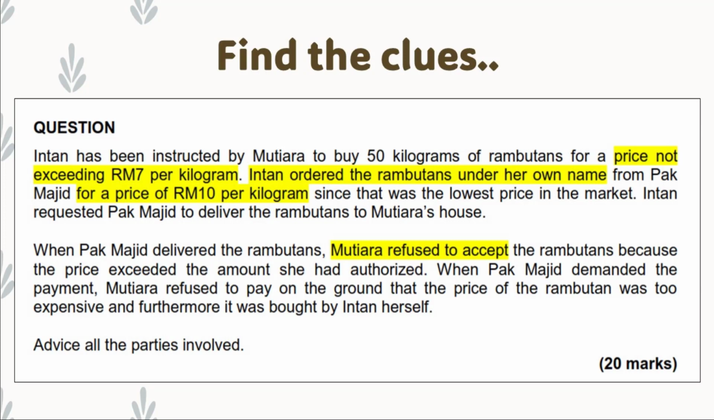And what happened further? When Pak Majid delivered the rambutans, Mutiara refused to accept. So this is clearly also under agency by ratification. You know that when the agent exceeded the authority, the principal has the option, has the choice, either to accept or reject the contract. So here what happened? Mutiara refused to accept. Here we want to see whether Mutiara is bound to the contract or not. So these are the clues to the question which lead us to agency by ratification.